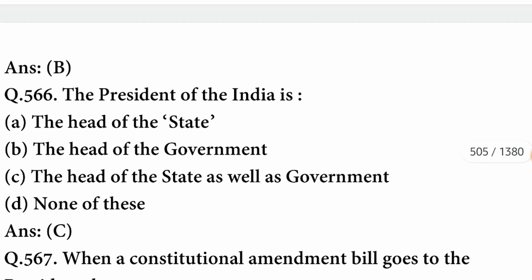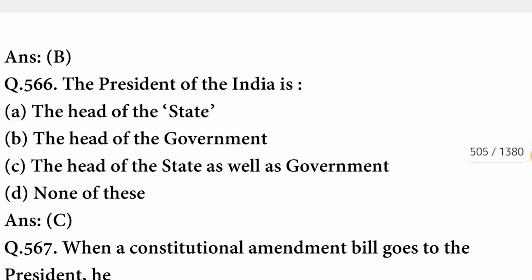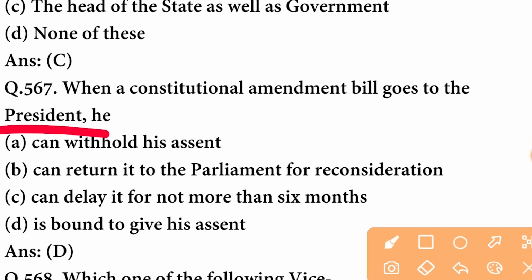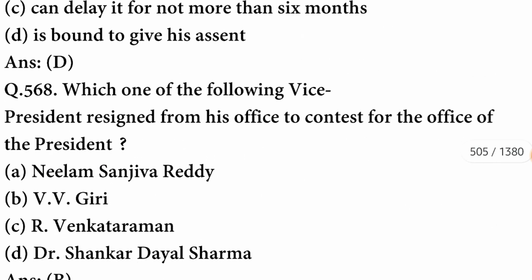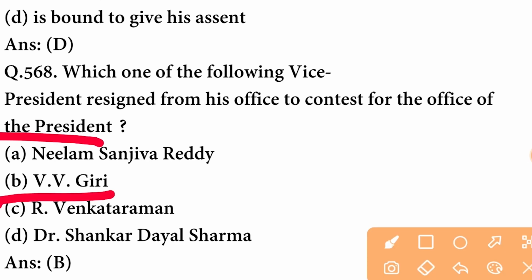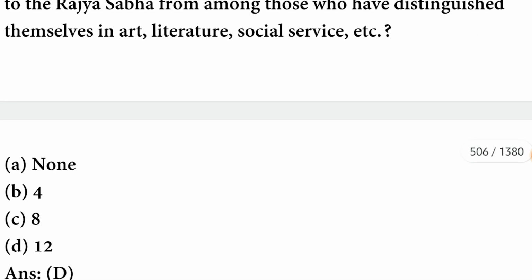B option is correct. The President of India is the head of the state as well as government. When a constitutional amendment bill goes to President, he is bound to give his assent. Which one of the following Vice Presidents resigned from his office to contest for the office of the President? It was V.V. Giri. How many persons can be nominated by the President to the Rajya Sabha from among those who have distinguished themselves in art, literature, social service? The number of persons is 12.